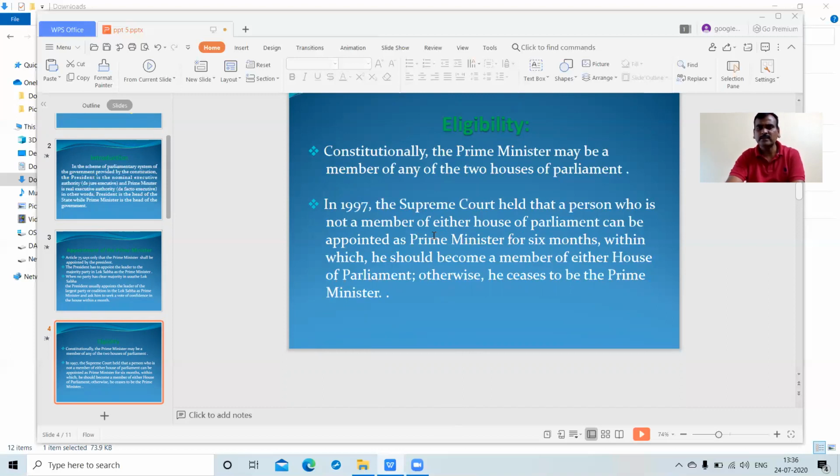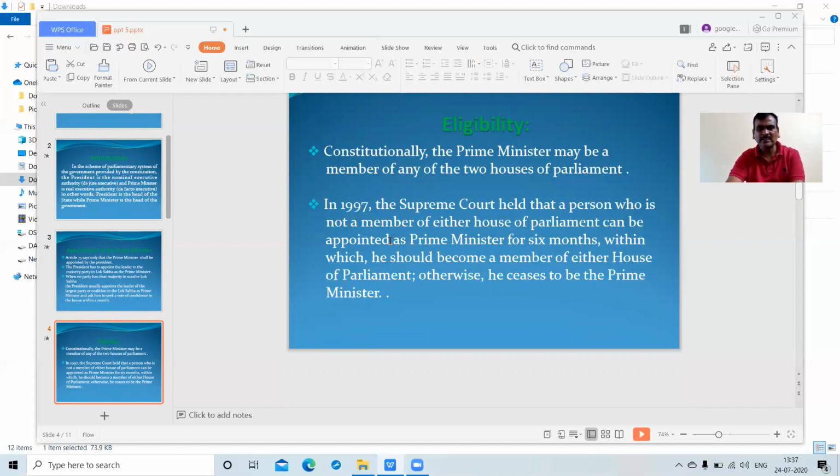Within 6 months, the appointed Prime Minister should become a member of either House of Parliament, otherwise he ceases to be the Prime Minister. So there is a certain relaxation also given in the Constitution.